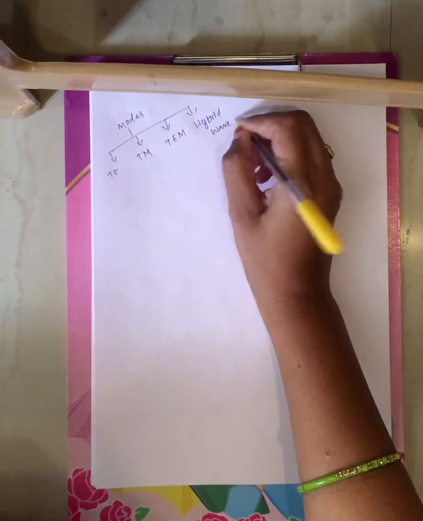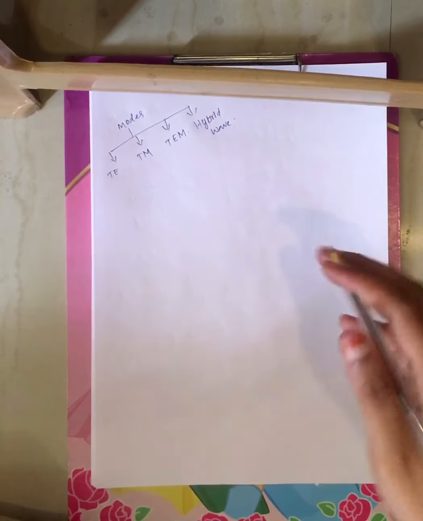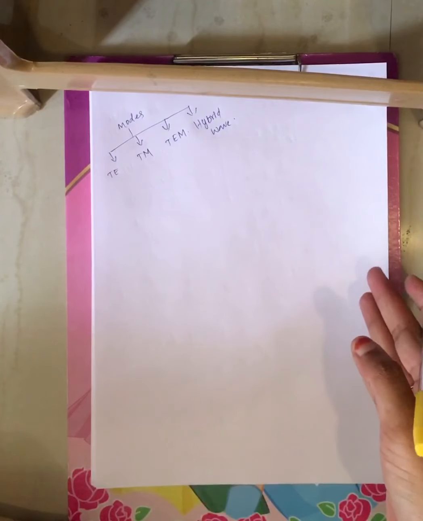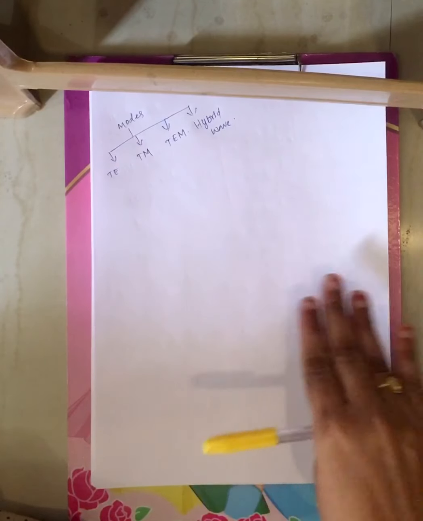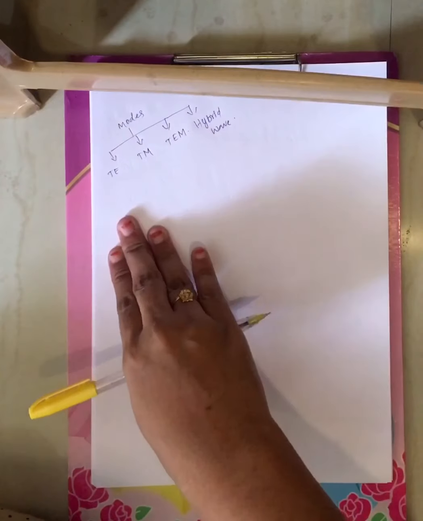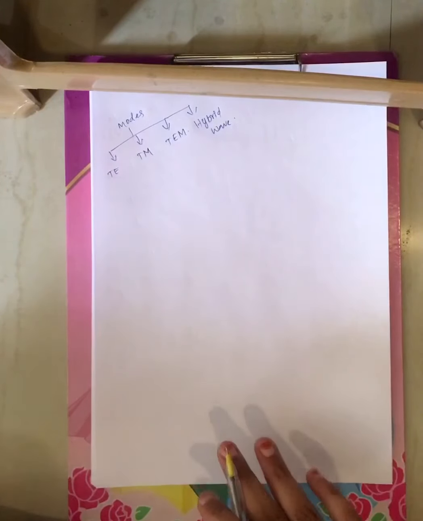These are the different types of modes through which the microwave signal will transfer from transmitter to receiver. Microwave signal has to transfer from transmitter to receiver, and that microwave signal will get transferred in the form of mode, either TE mode or TM mode or TEM mode or hybrid wave.